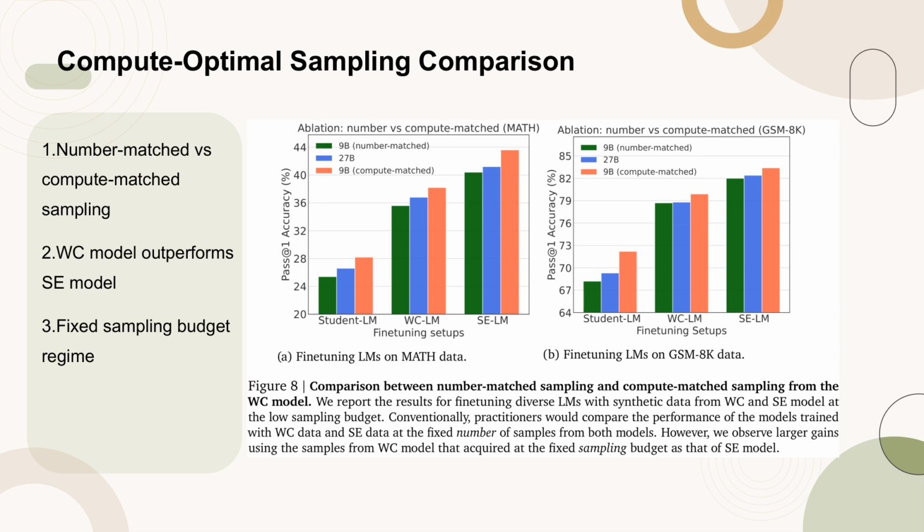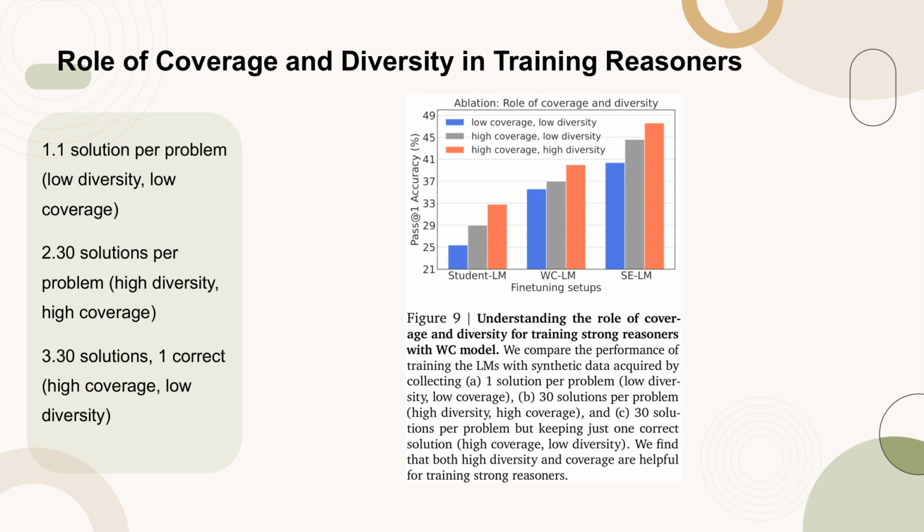Figure 9 illustrates the impact of coverage and diversity on training strong reasoners using the WC model. The figure compares the performance of training language models, LLMs, with synthetic data generated under three conditions: A. Collecting only one solution per problem, resulting in low diversity and low coverage; B.